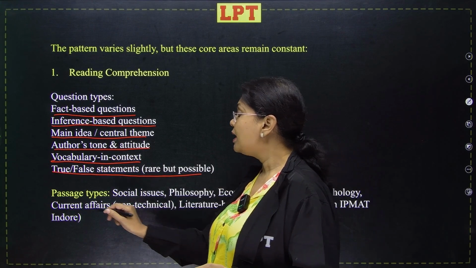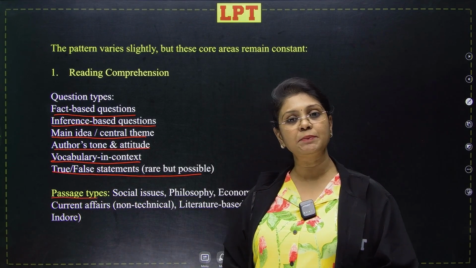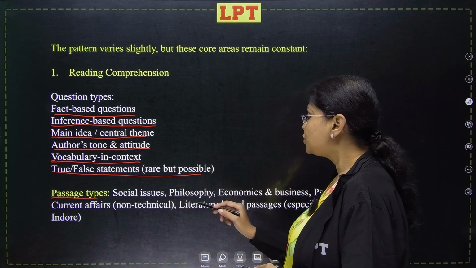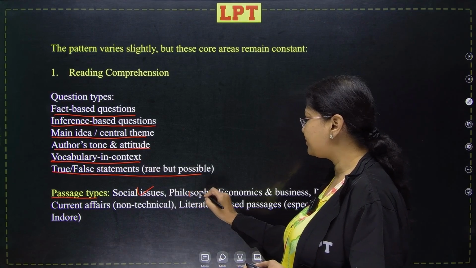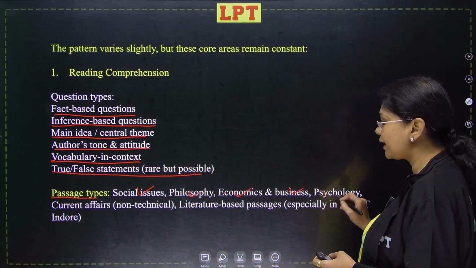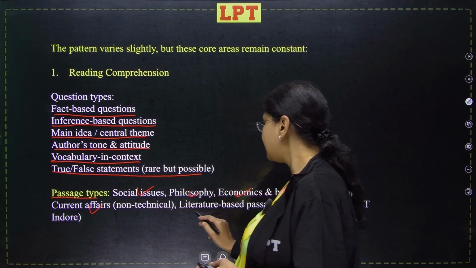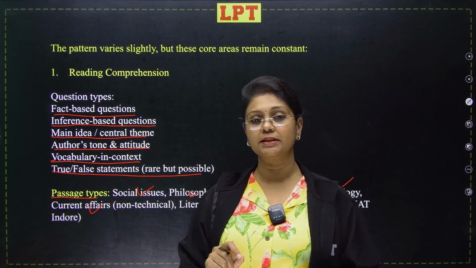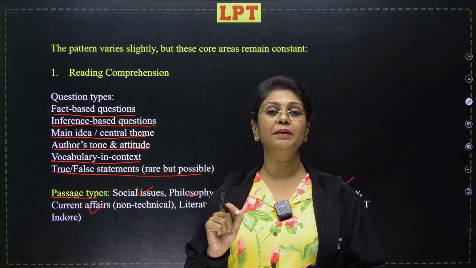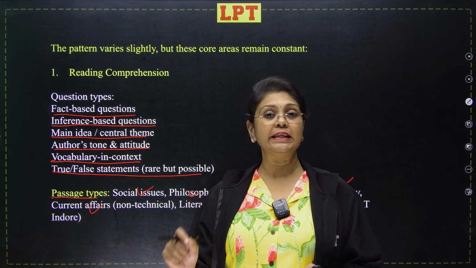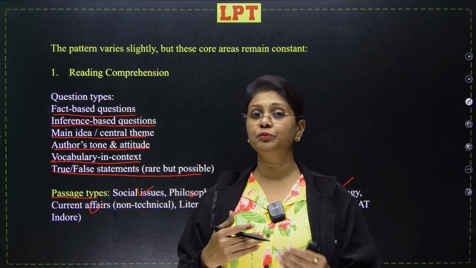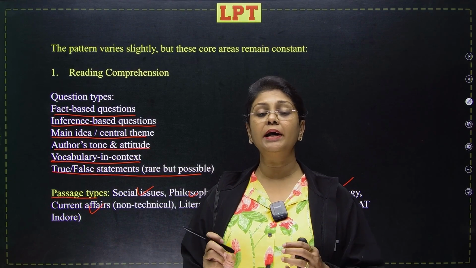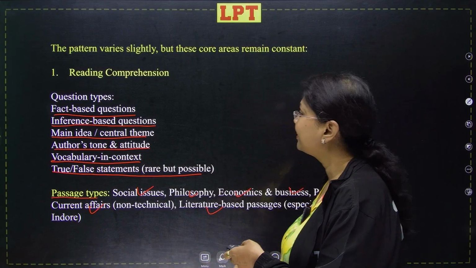Now when you talk about the passage types per se, what are the kinds of passages that you see in RC? You have passages coming from social issues, philosophy, economics, business, psychology, current affairs, literature. So remember one thing, as far as reading comprehension is concerned, the passages could be from any domain, they could be from any realm. It is just that you have to train yourself in such a fashion that no matter where the passage comes from, you are able to answer the questions.